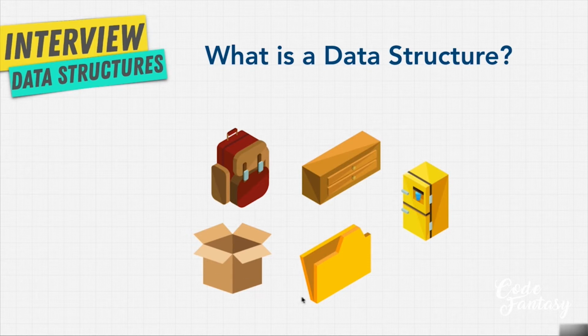Each one of these containers is useful for its own thing. For example, I'm not going to put my food in a drawer over here because that yogurt is going to go bad here. Likewise, I'm not going to put all my papers and files in my backpack or perhaps a toy box because it's just going to get crumpled up. Each one of these containers is specific for its own thing. And that's what a data structure really is.